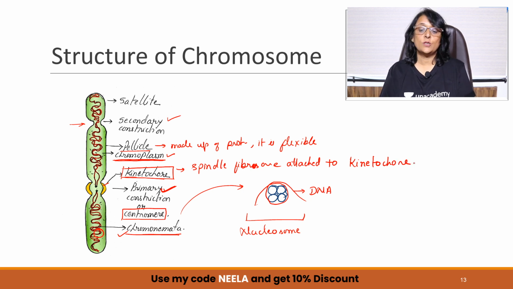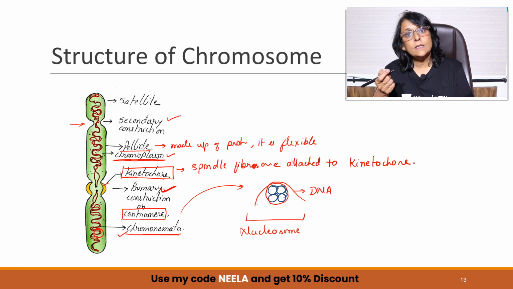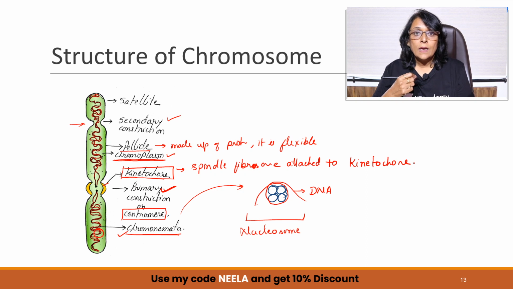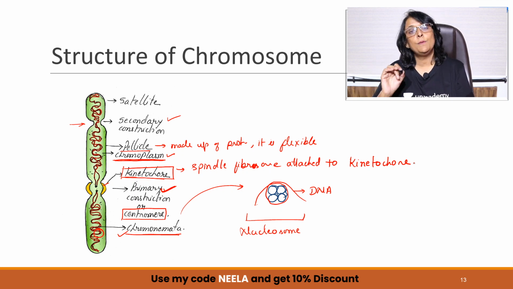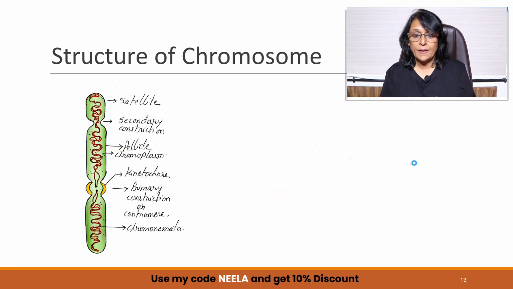So this is the place where the spindle fibers will be attached. So when we talk of cell division, we need to know about DNA division. If DNA's division or replication is to be understood, we need to know where it is. If it is in the chromosome, what exactly is the chromosome? So that when we come to the division part, it will be very easy for us. So I have given you some basic information of chromosome which we require for cell cycle and cell division. Some other parts we will take up in the next chapter.